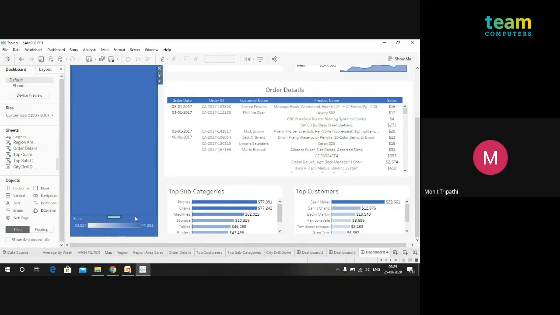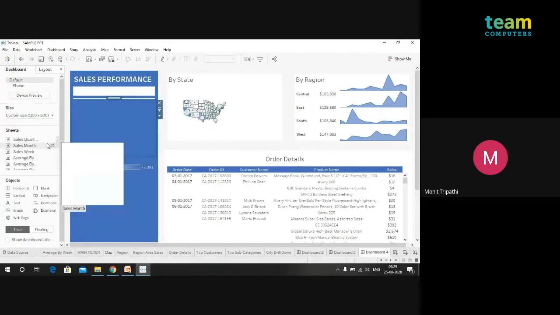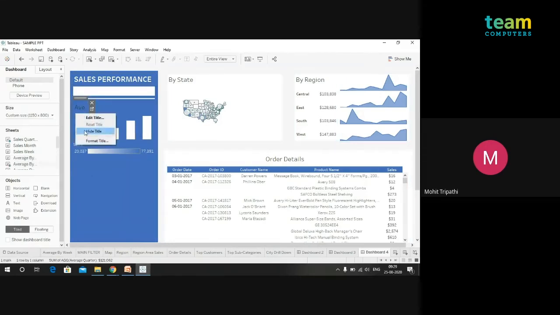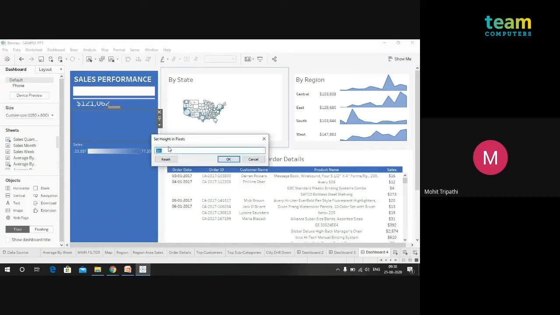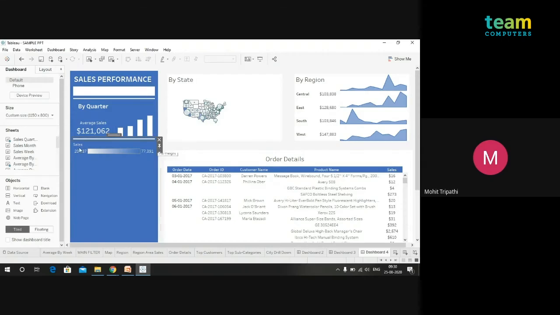Again, fix its size. Sales by quarter will be here, and then average by quarter. You just have to drag and drop. They will be placed one after the other, side by side. Then again a blank for the design purpose. So I will make it 11 and just make the background white over here. As you can see, now we have created this, and for this you can also use the floating objects. There is no issue when we're using custom size.